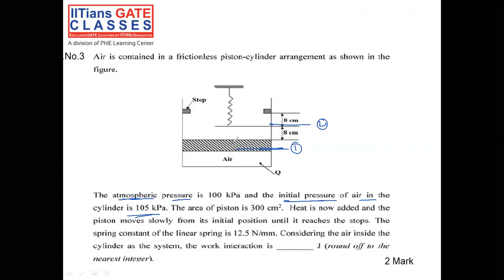The piston is not doing any work against the spring, because the spring is not going to compress. Until the spring is compressed, it is not going to exert a force, that is Kx. And the pressure due to the spring is going to be Kx divided by A. So that is all about question number 3, and that is all about basic thermodynamics of mechanical set 1 and set 2. Thank you guys.